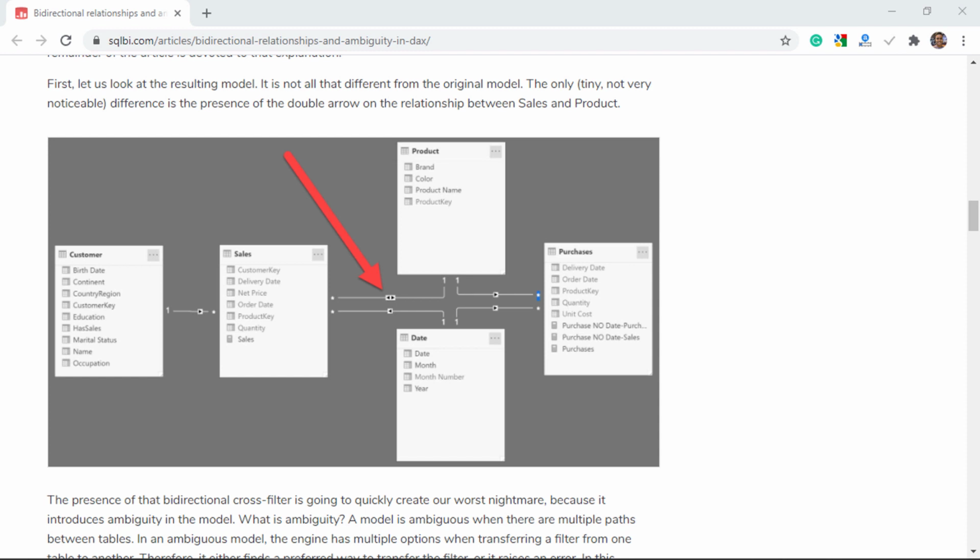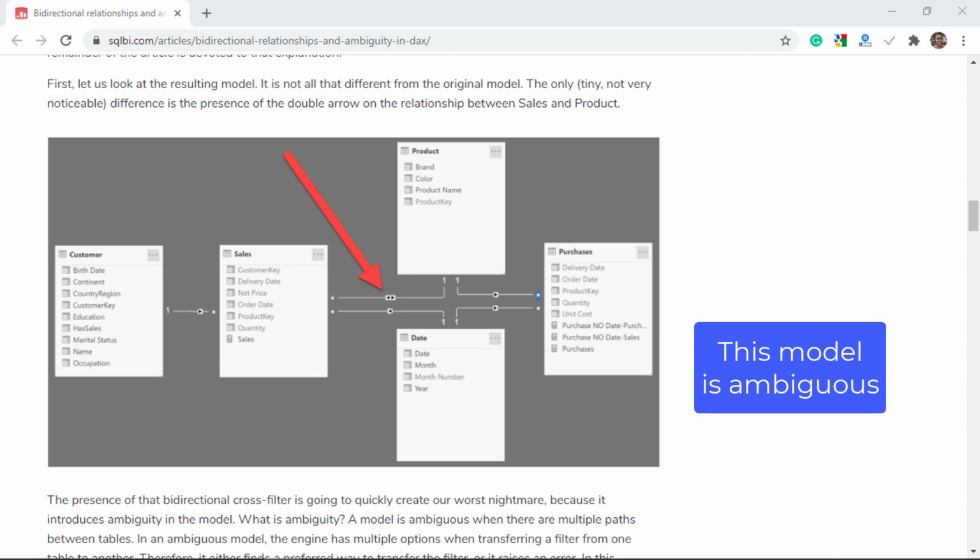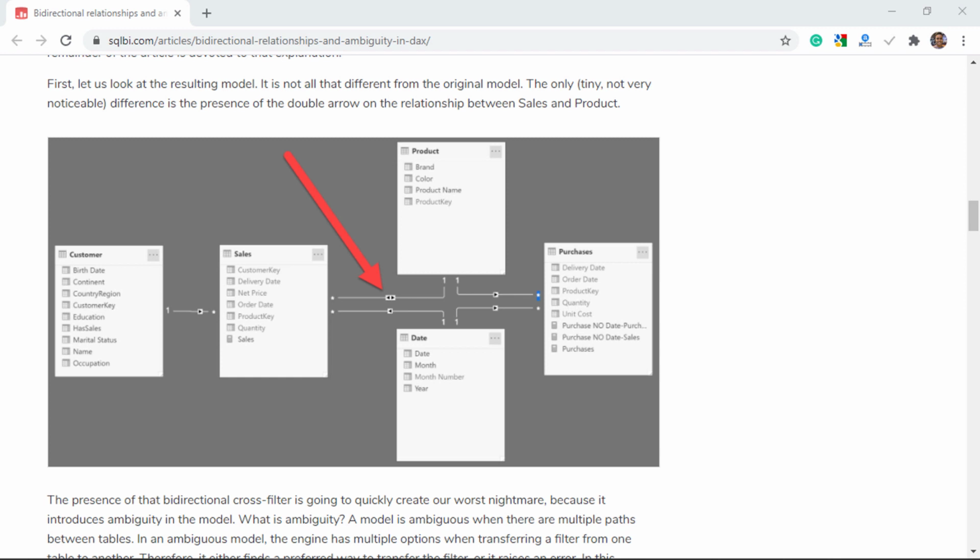Now, the presence of a bidirectional relationship can make this model ambiguous. Or in other words, the bidirectional relationship creates multiple paths between the tables. For example, from date table, you can reach purchases table via two different paths. Directly from date to purchases or from date to sales and then from sales to product made possible by the bidirectional filter and then from product to purchases. So the model is ambiguous and if you are slicing the purchases table by the date table, you get different results depending on the filter path chosen.